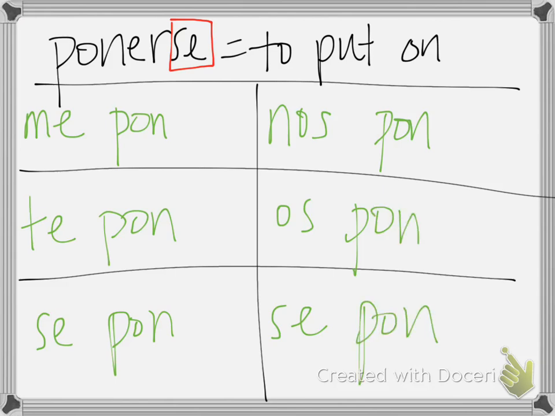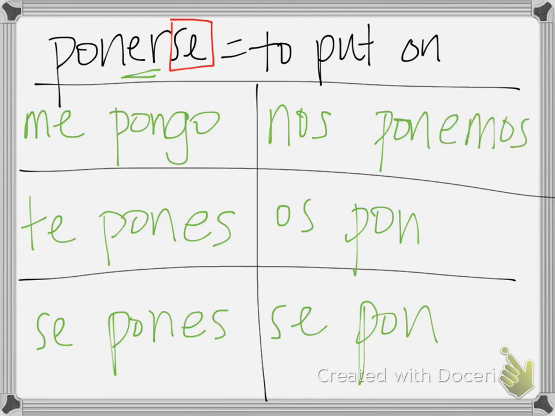And then the other thing is you've learned how to conjugate a lot of these verbs, and you're going to forget some of them. This one happens to be an irregular yo form, okay? So it's actually me pongo. The rest of the verb is completely normal, so we're going to put our regular ER ending. So te pones, se pone, nos ponemos, os ponéis, and se ponen. Pause it if you need more time to write that one down.